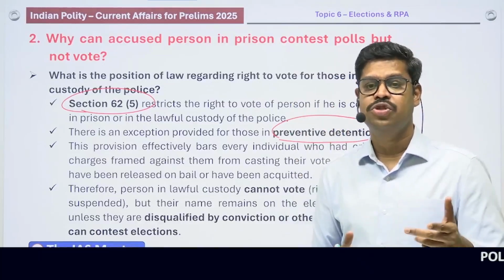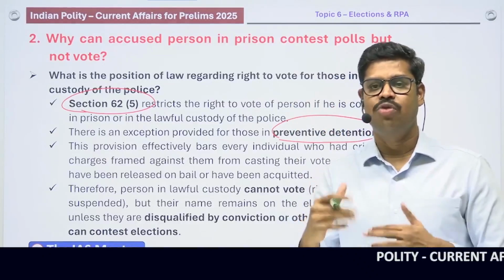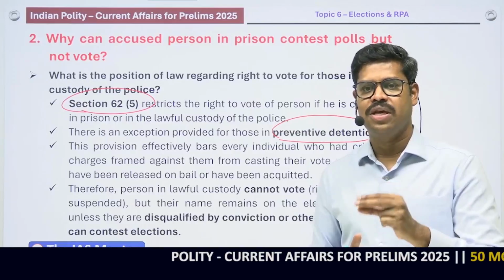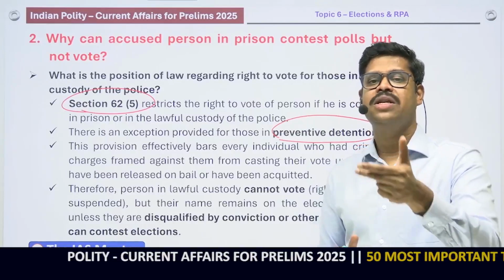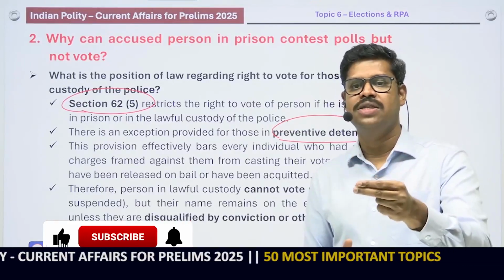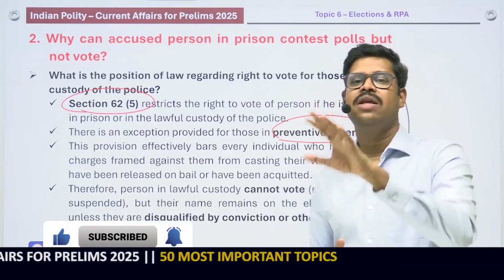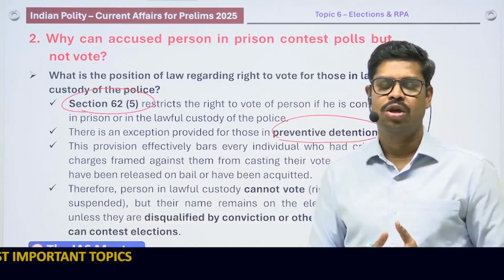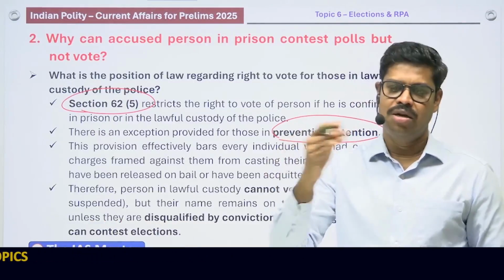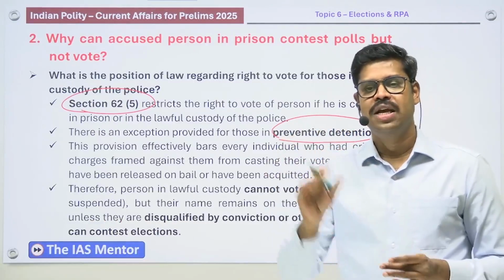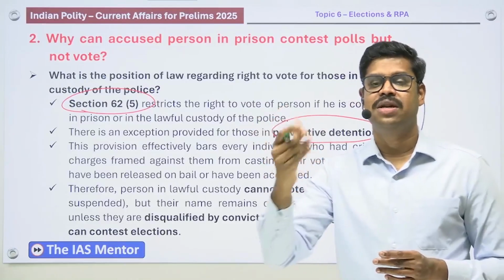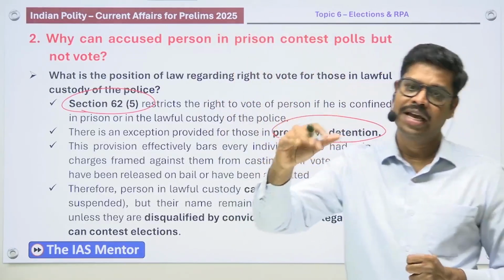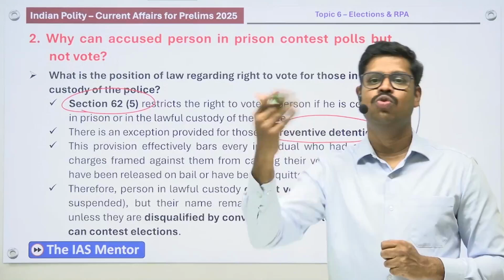Now you can ask me a question: sir, they do not have the right to vote, but how can they contest the election? Because the law is quite clear, when they are in the lawful custody of the police as an accused, the right to vote is only temporarily suspended. Though their right to vote is temporarily suspended, their name continues to be there in the electoral roll. One of the conditions to contest the election is that their name should be there in the electoral roll. Because their name continues to be there in the electoral roll, they can contest the election, but their right to vote stands suspended.